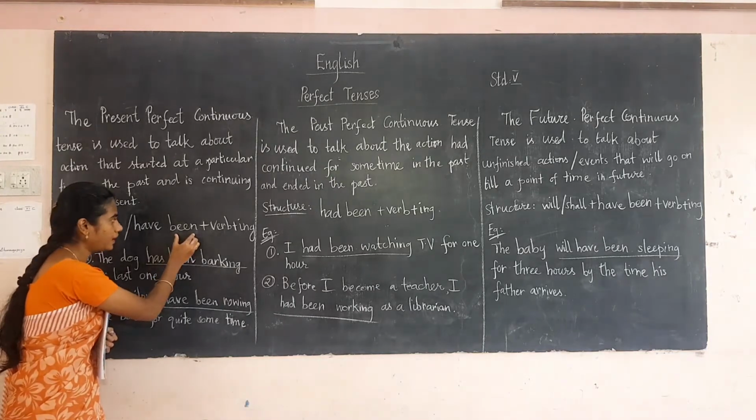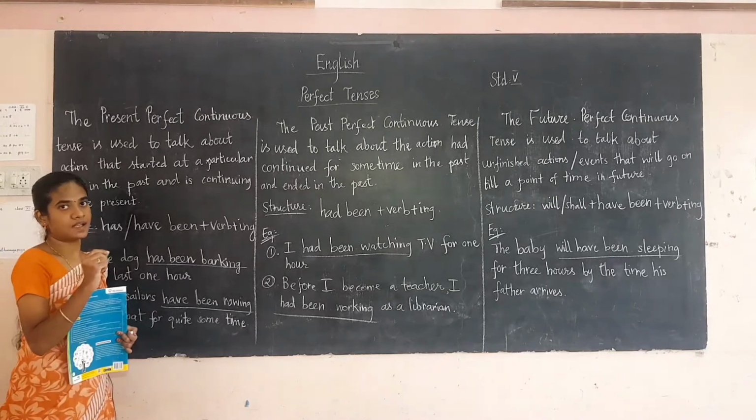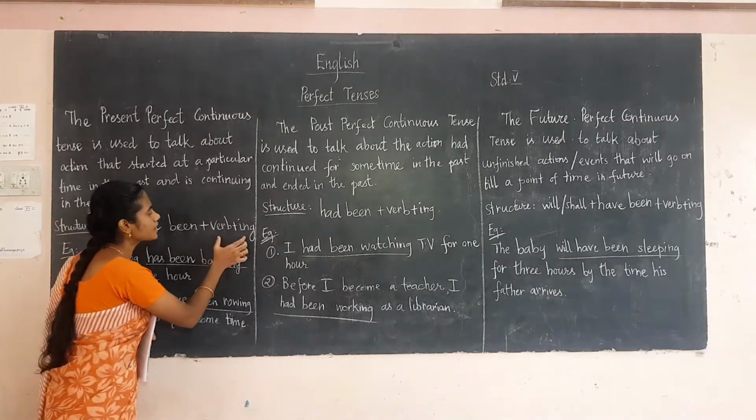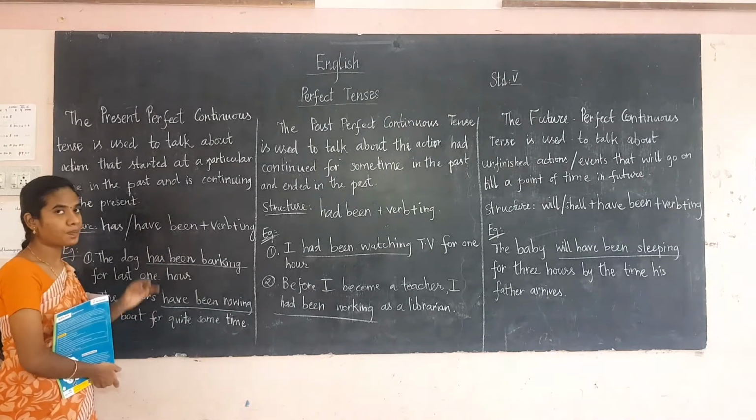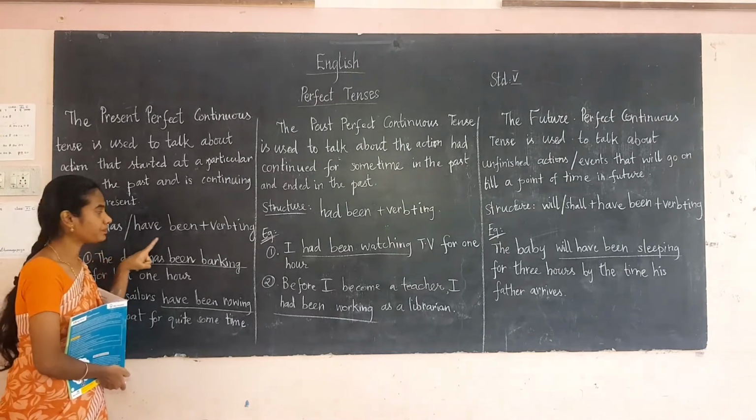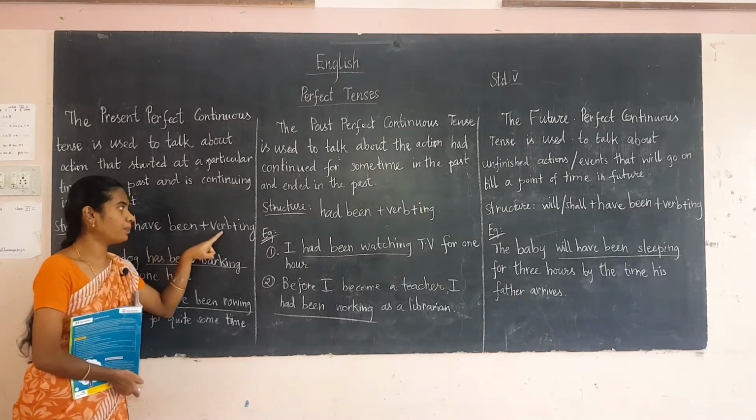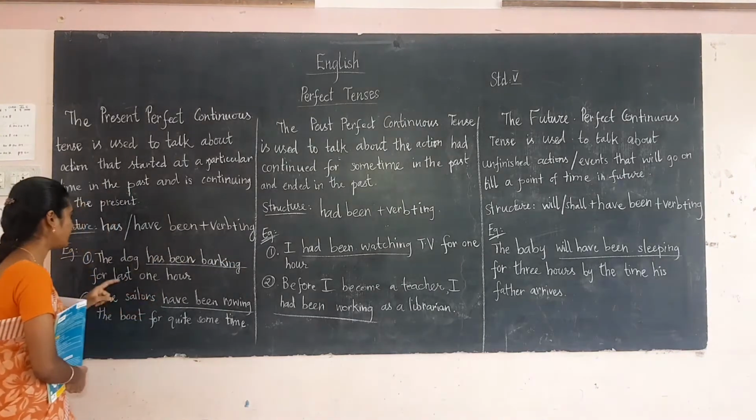Okay, include been, and it is a continuous, no, so for the continuous you have to put ing, verb plus ing. So far we are using verb plus ing here. So this is the structure of the present perfect continuous tense. That is has or have been plus verb plus ing. This is the structure. Now we shall see the example.